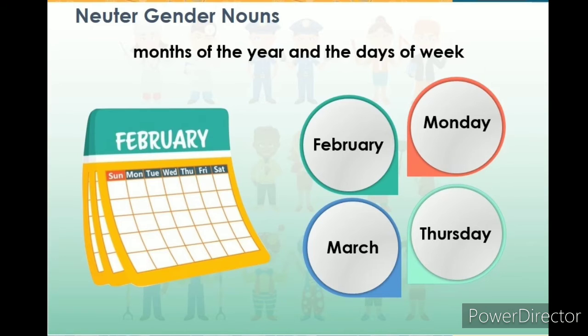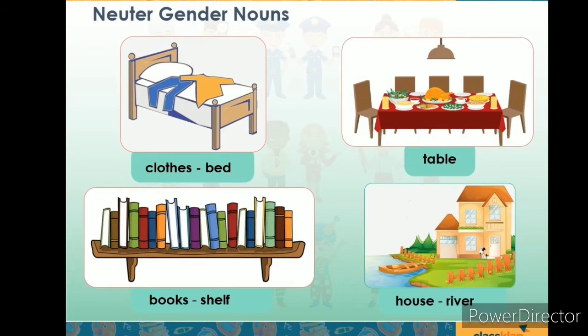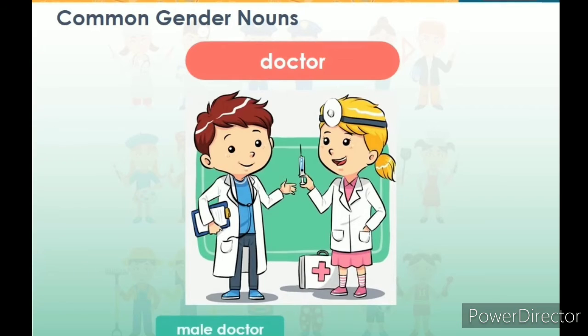Neuter gender nouns can be used for months of the year and days of the week. For example, February, March, Monday, Thursday, and so on. So this is all about neuter gender nouns, not only the non-living things. Okay, now let us learn what common gender nouns are.